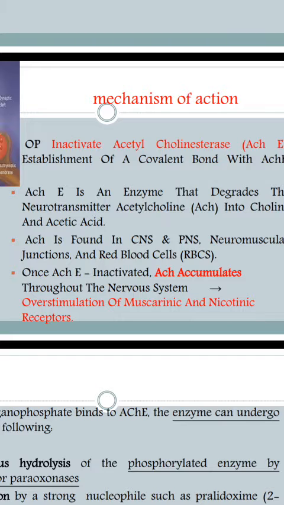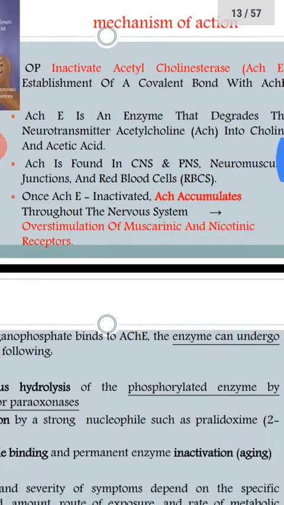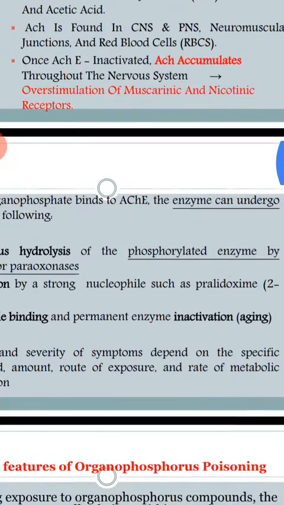With this, there is a failure of acetylcholine to be inactivated. So there is over accumulation of acetylcholine at cholinergic receptors such as muscarinic and nicotinic receptors. It causes toxic effects.